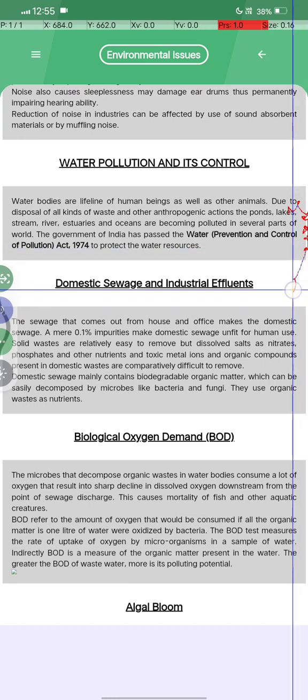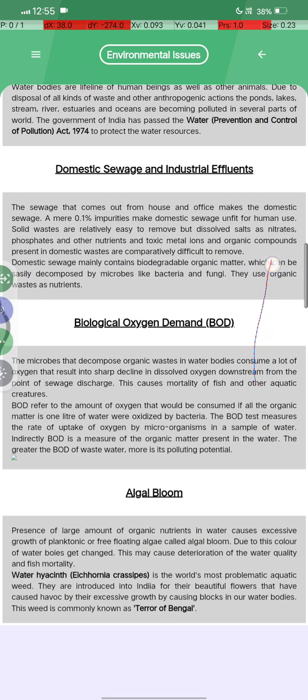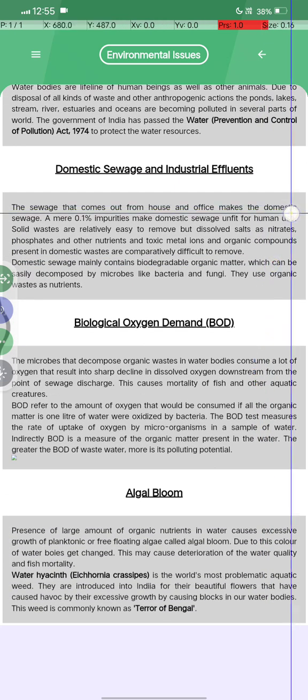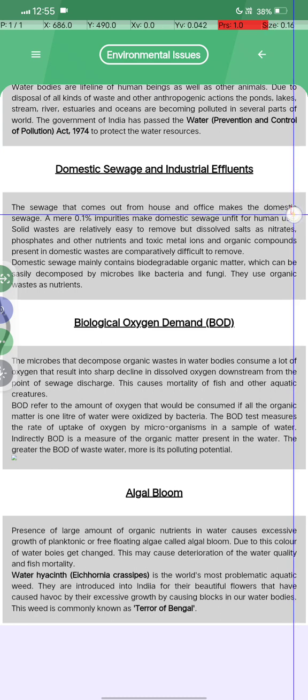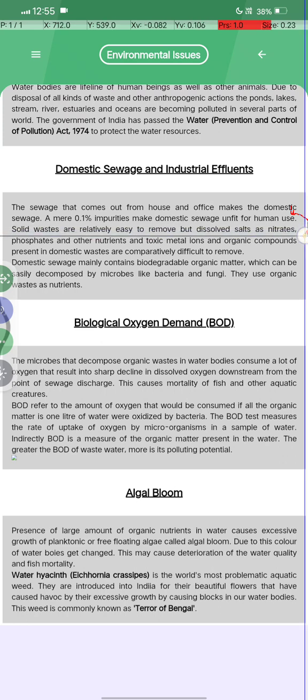What are domestic sewage and industrial effluents? The sewage that comes out from the house is domestic sewage, and a mere 0.1% impurities make domestic sewage unfit for human use. Solid wastes are relatively easy to remove, but dissolved salts such as nitrates, phosphates and other nutrients, toxic metal ions and organic compounds present in domestic wastewater are comparatively difficult to remove.